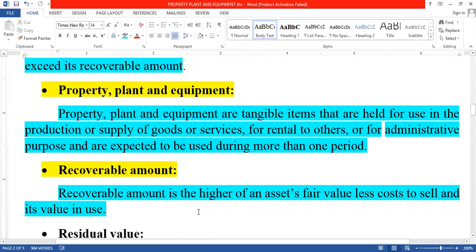Yes, what is meant by recoverable amount? So recoverable amount is the higher of an asset's fair value less cost to sell and its value in use. Meaning they have given the formula. But now we should know that recoverable amount is the amount of an asset when we are selling that asset. So it is the bearing value or expenditure of an asset. So here, the fair value less cost to sell and its value in use.